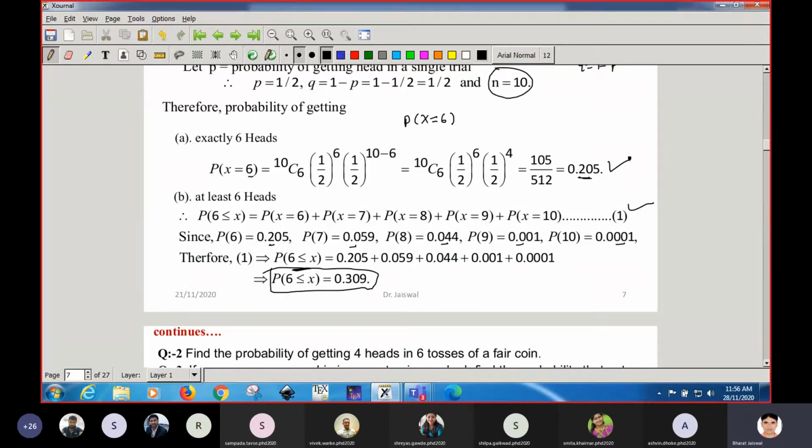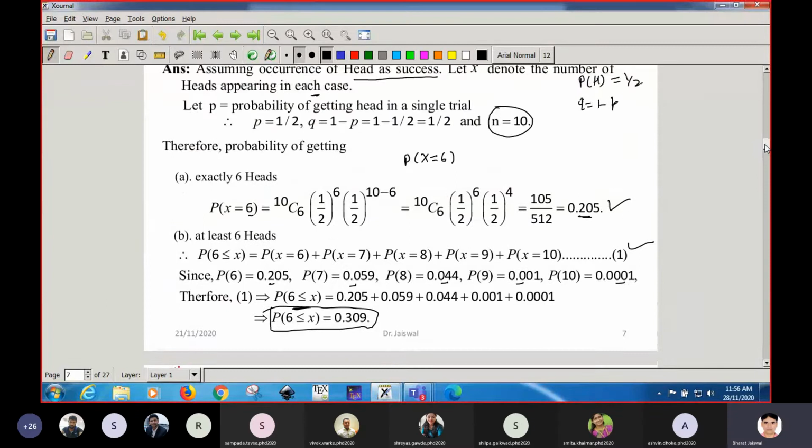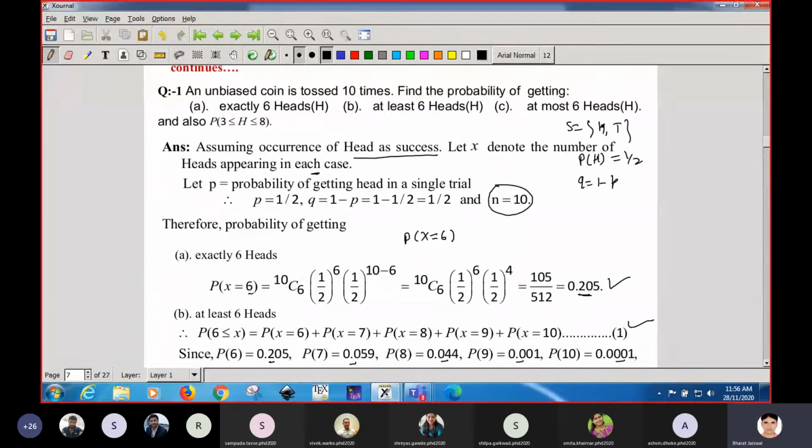Is there any doubt in this, students? No, sir. Just you have to remember the formula. The remaining cases I have not discussed, so I will just tell you here.